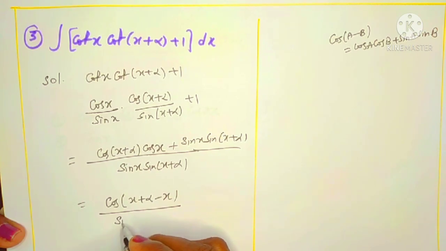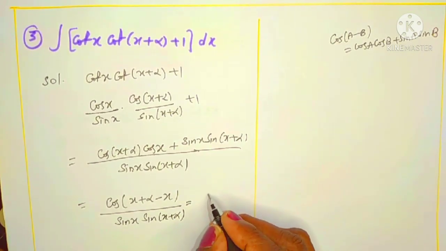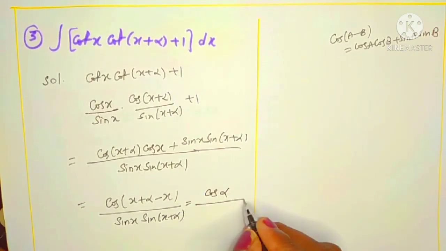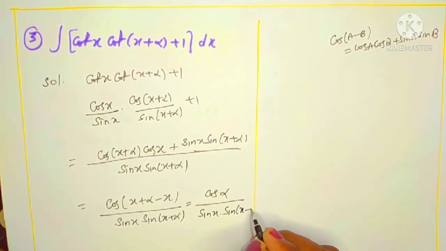The denominator is just sin x into sin of x plus alpha, right? Here x gets cancelled, and cos alpha is left over. So we have cos alpha by sin x into sin of x plus alpha.